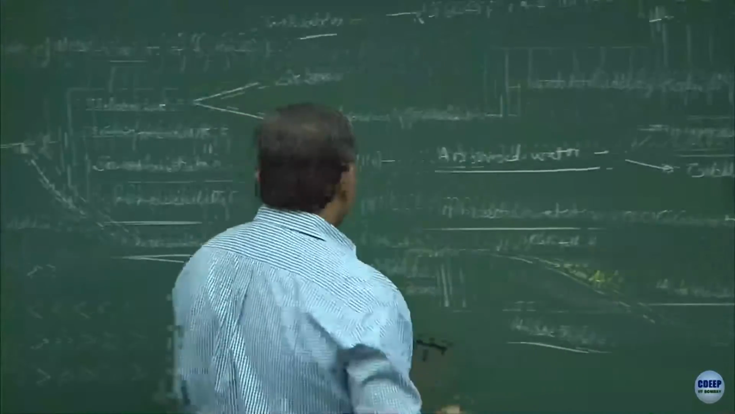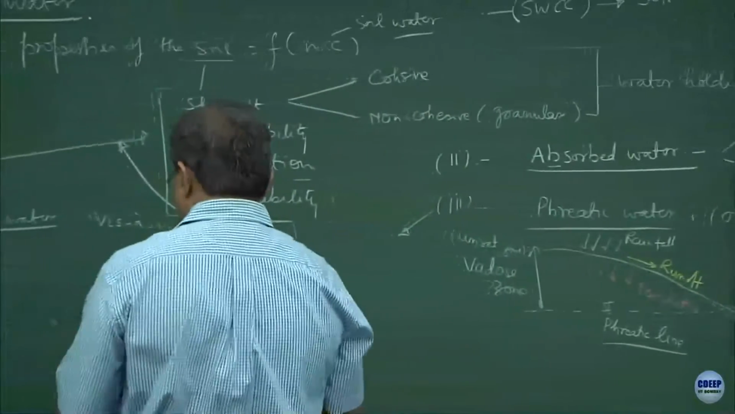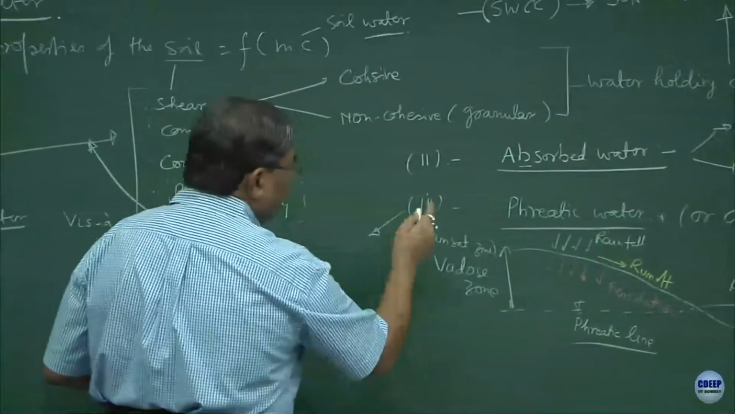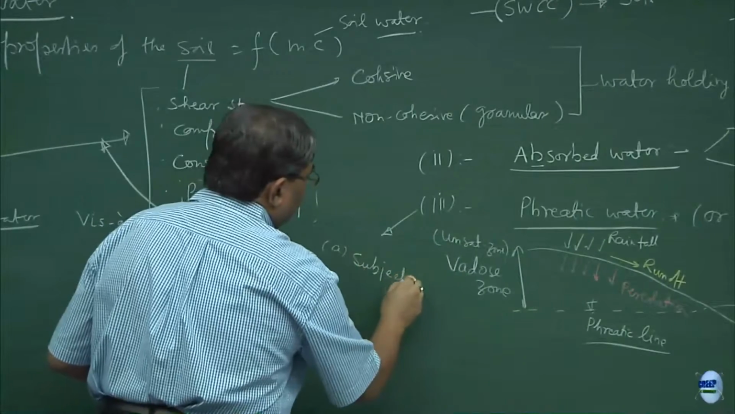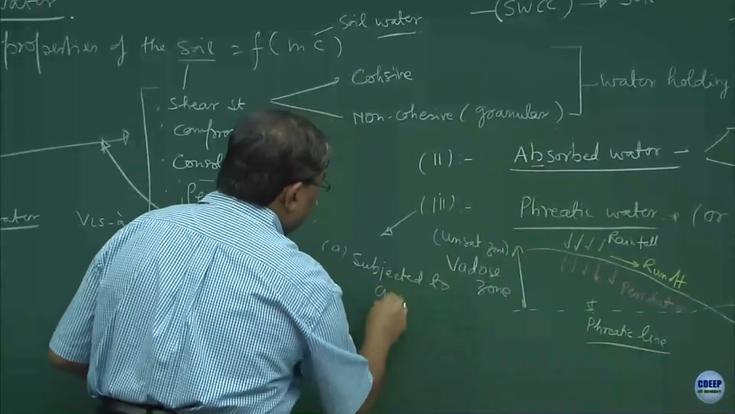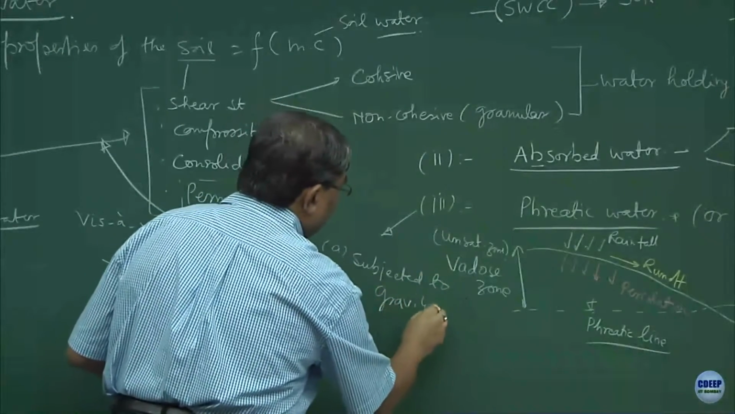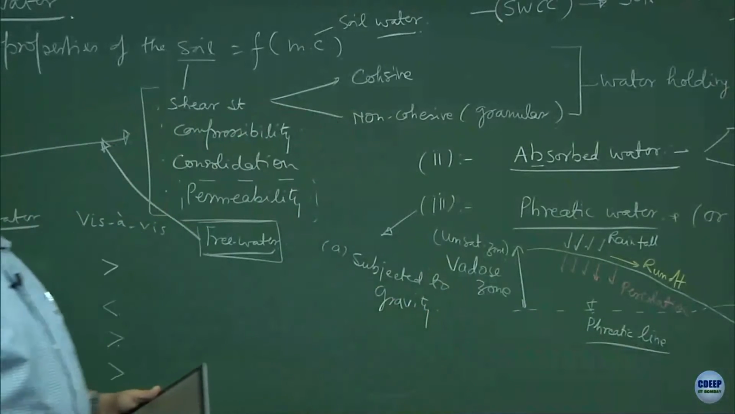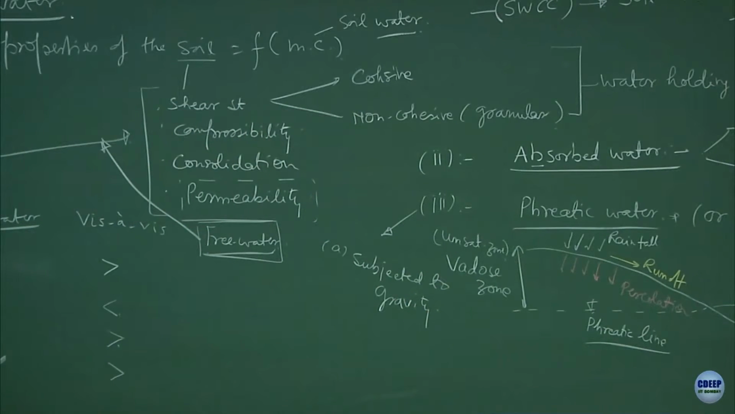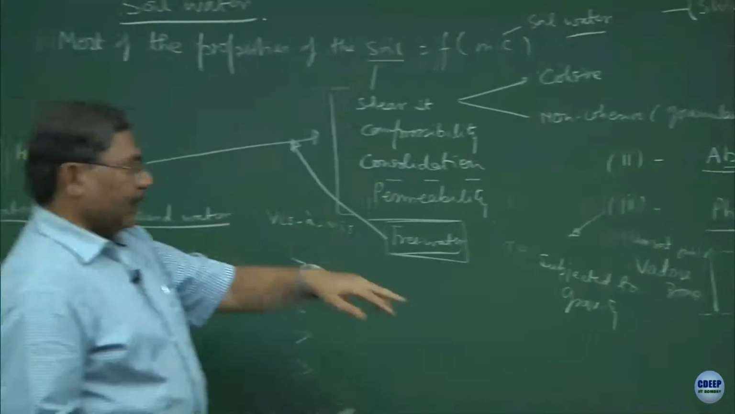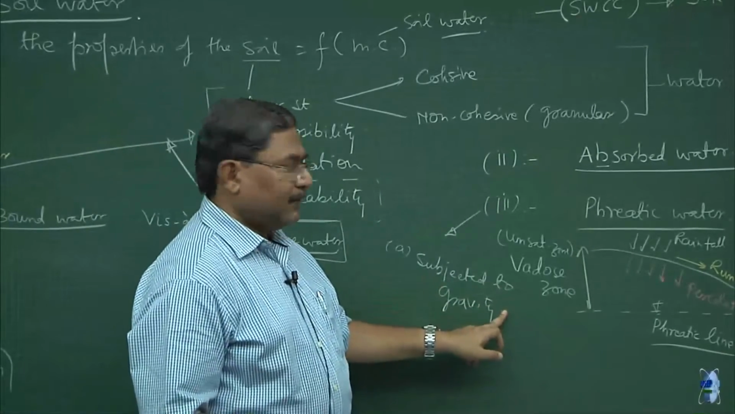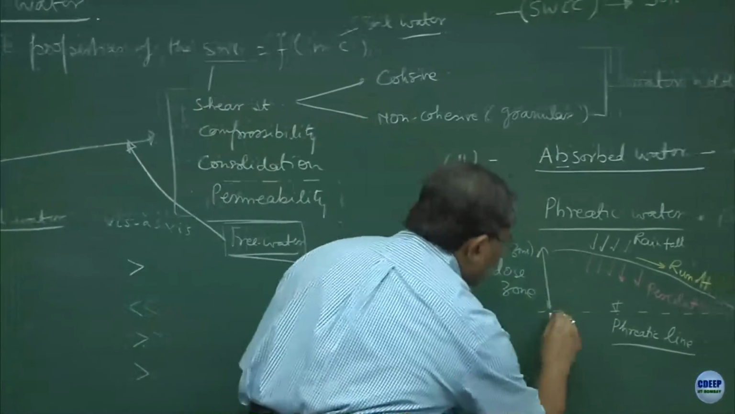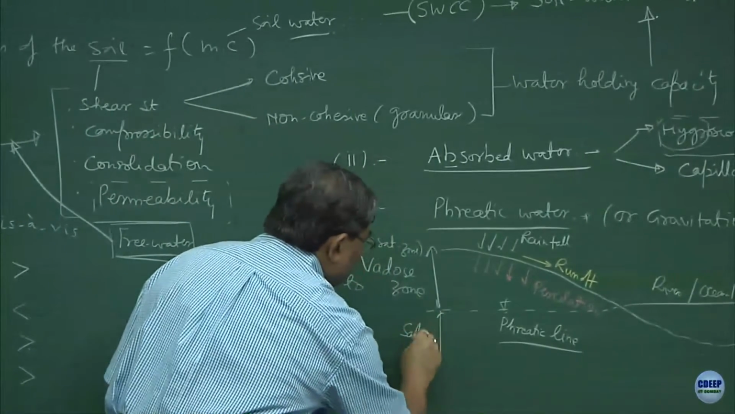Now, concentrate on what I am going to write. The phreatic water is subjected to gravity. Capillary action does not play an important role here. That means by virtue of that, everything is going to be saturated. So, this is the Vadose zone, and this becomes your saturated zone.